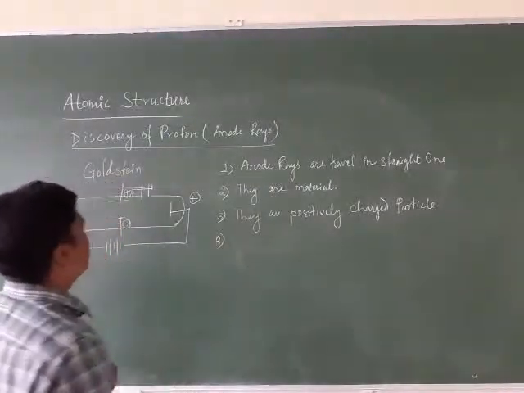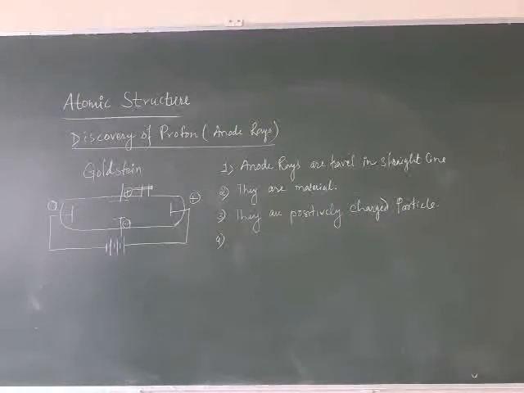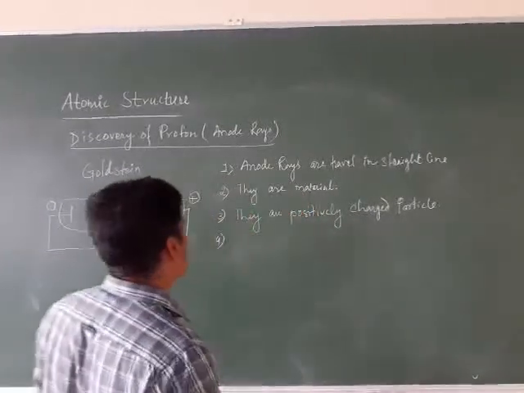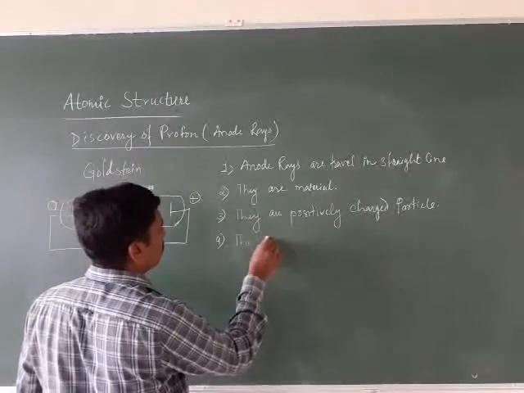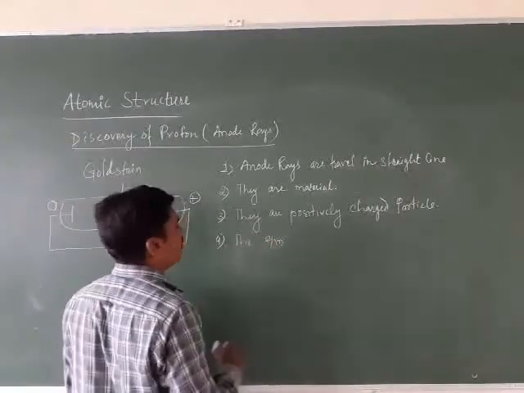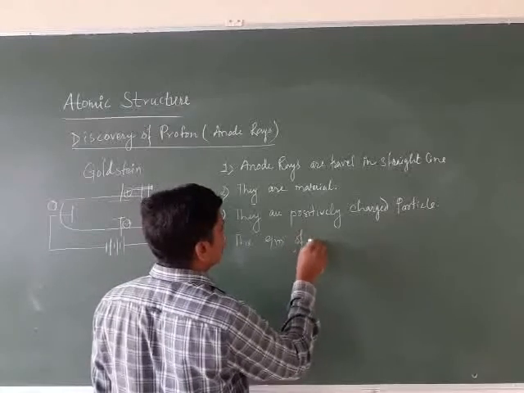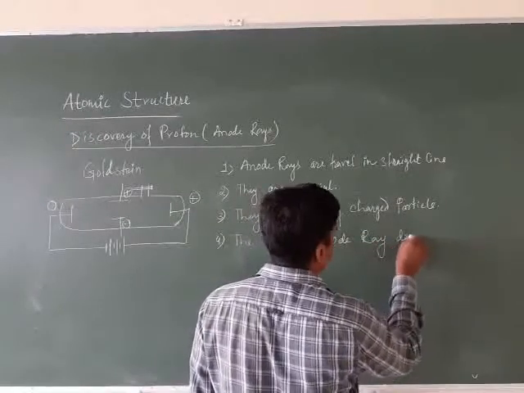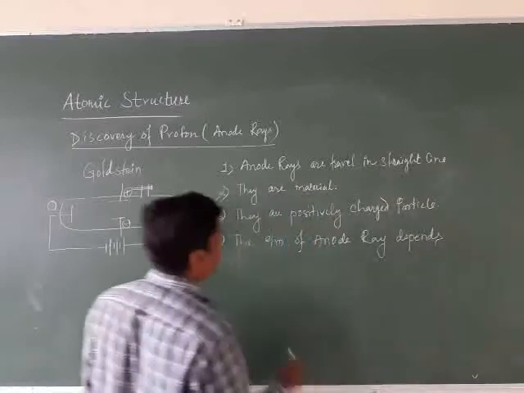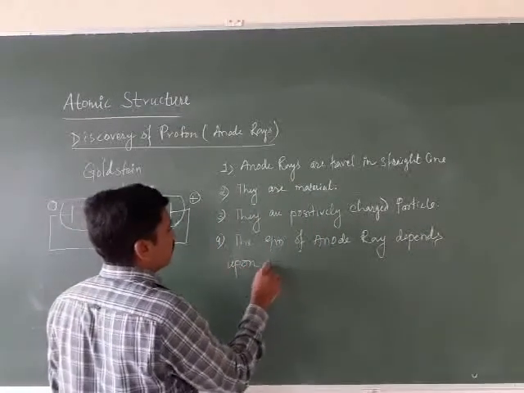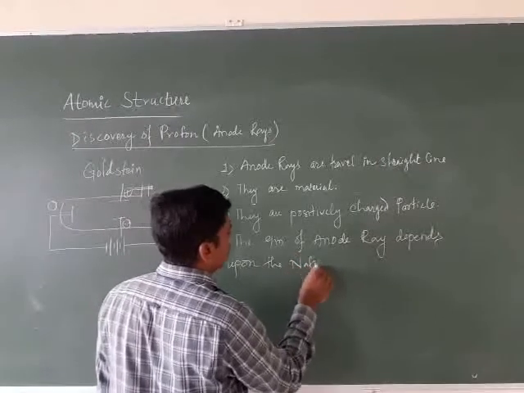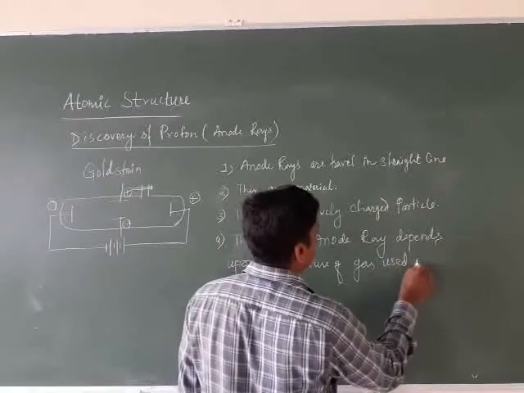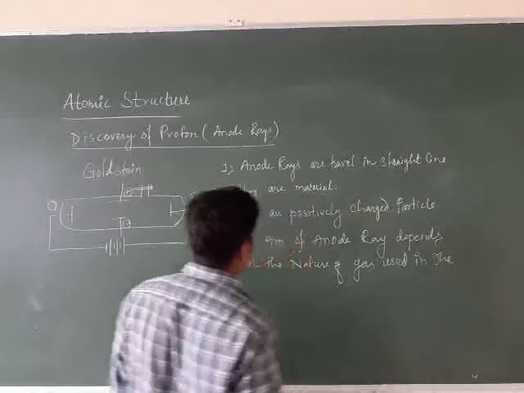Now Goldstein studied the charge to mass ratio of the proton, the charge to mass ratio of the anode rays, the e by m value, and he observed that it depends upon the nature of gas used in the discharge tube.